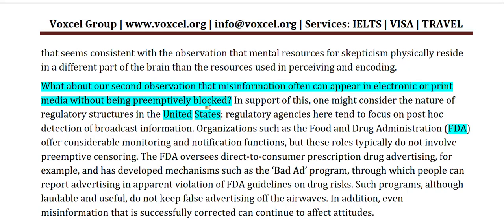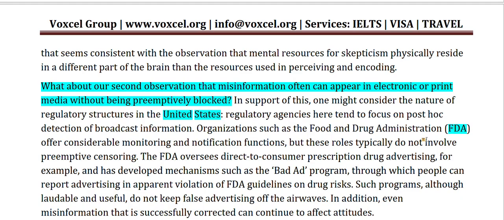Preemptively means doing something beforehand to stop that particular thing. In support of this, one might consider the nature of regulatory structures in the United States. Regulatory agencies here tend to focus on the post hoc detection of broadcast information, meaning to say they are not using preemptive methods. They are taking action after damage has been done.